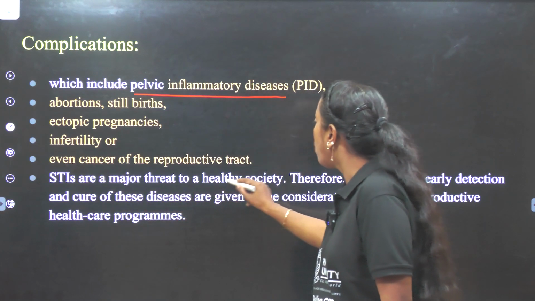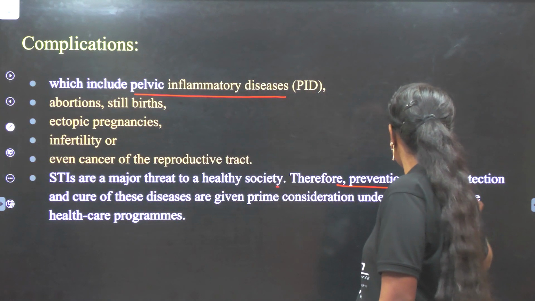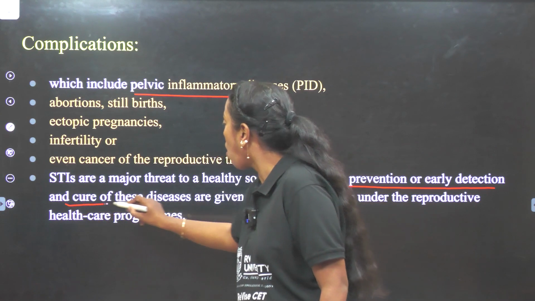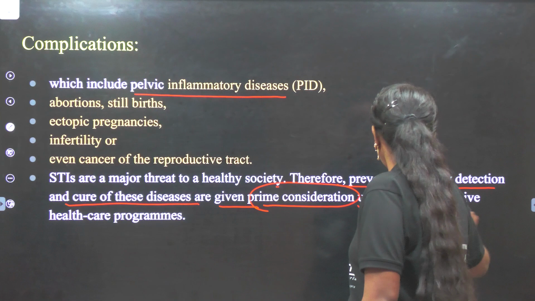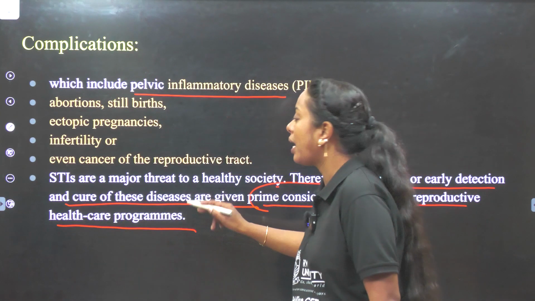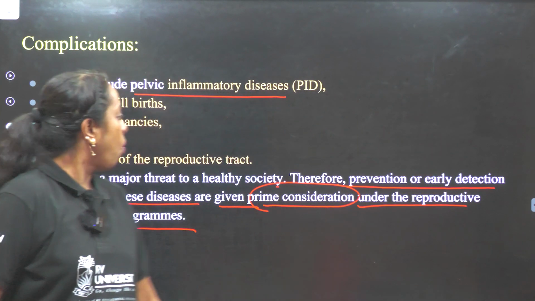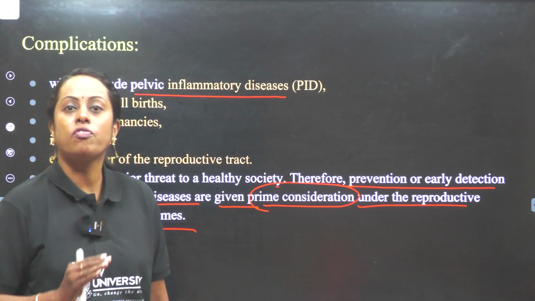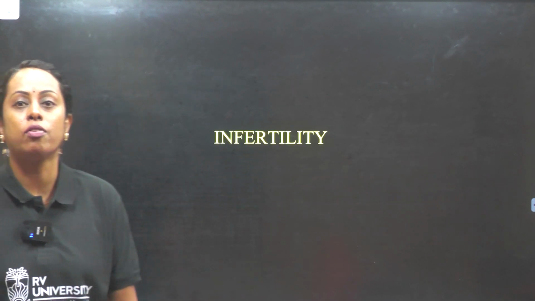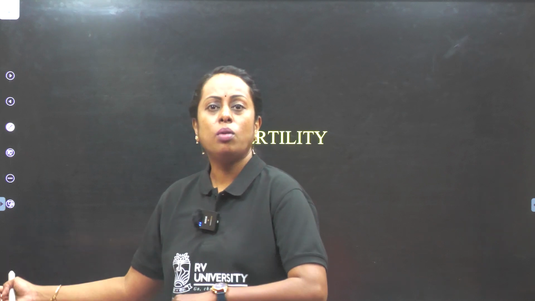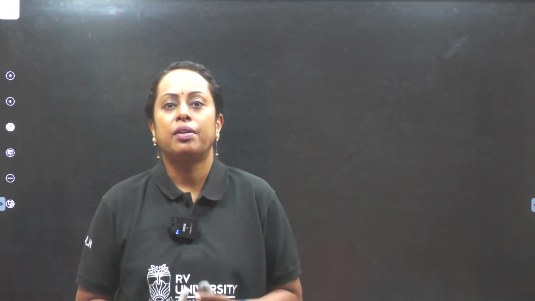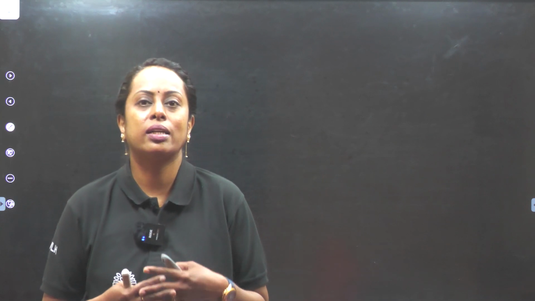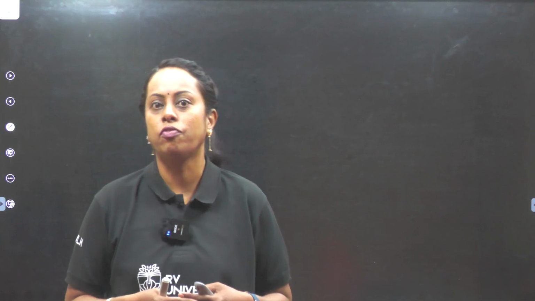STIs are a major threat to a healthy society. Therefore, prevention or early detection and cure of these diseases are given prime consideration under reproductive healthcare programs. So, hope all the sentences we have completed so far are clear for you. Now we come to almost the end of the topic, where infertility comes. Now when infertility comes, I cannot blame one individual. Infertility can occur in males, and infertility can occur in females also.